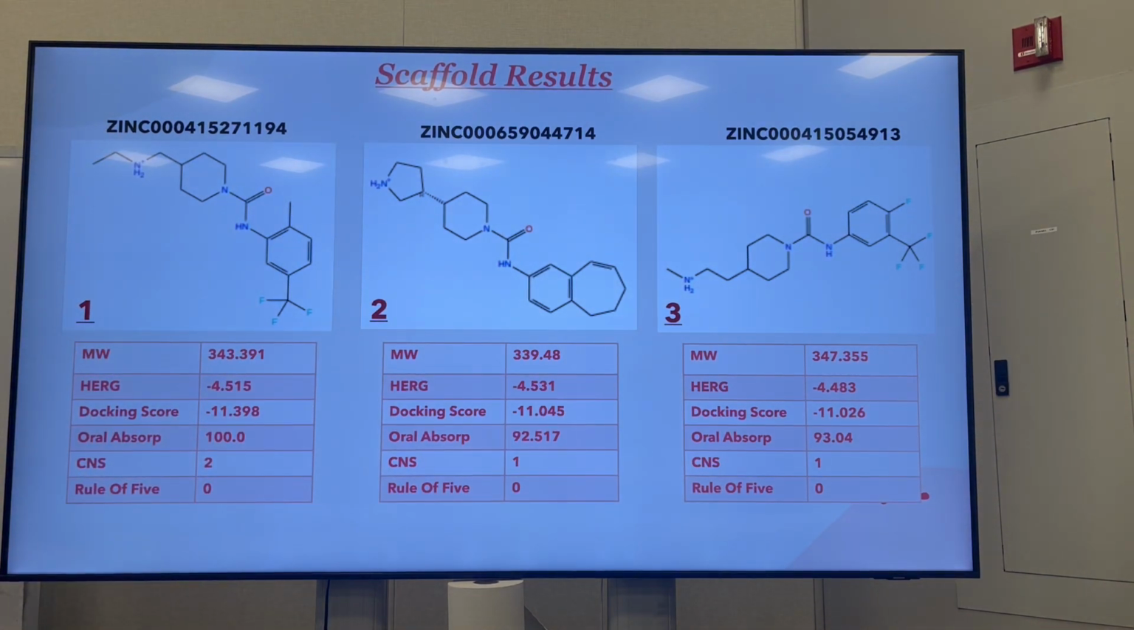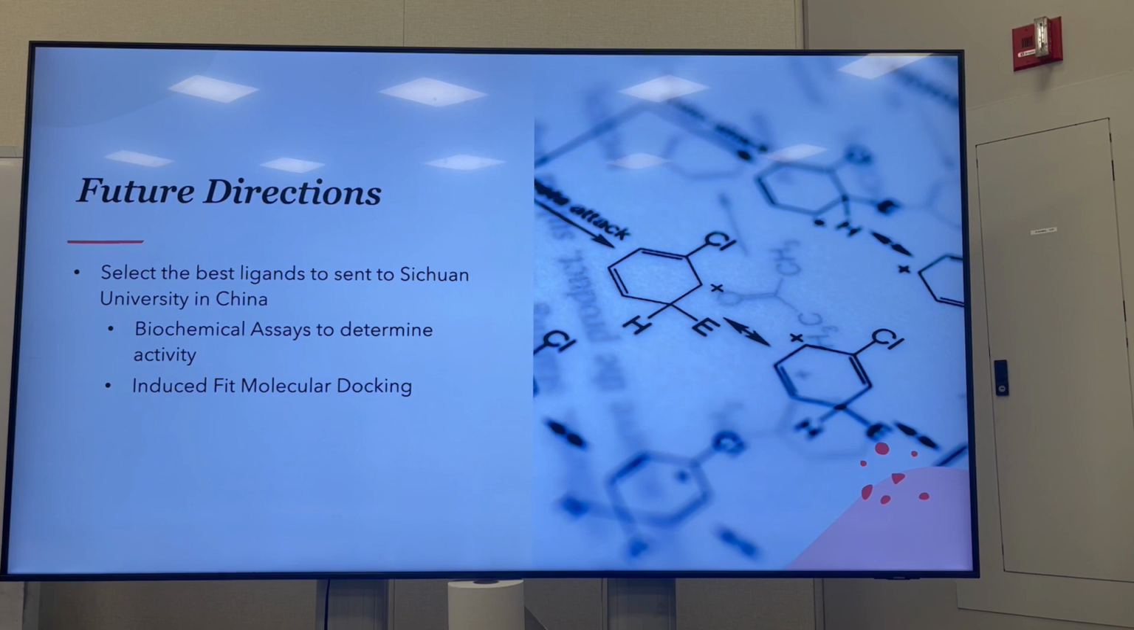So now that we have the scaffolds, I want to talk about the future directions with TAAR1. As much as we did this semester, there's still a ton moving forward we can do with this receptor. So our plans that we already did is we sent these scaffolds that we made this semester to the research group at Sichuan University in China that we're collaborating with. They're going to run something called biochemical assays to determine more in depth the activity of the ligand at the receptor site.